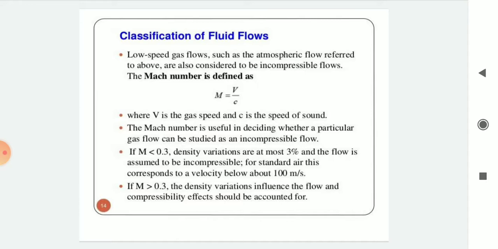For standard air, this corresponds to a velocity below about 100 meters per second. If M is greater than 0.3, density variations influence the flow and compressibility effects should be accounted for.